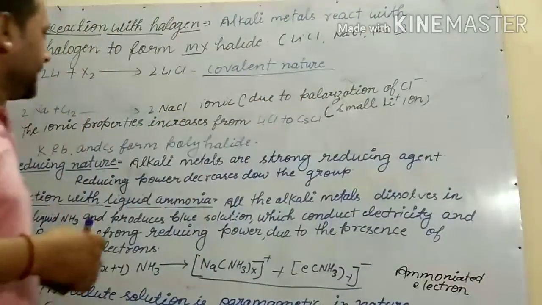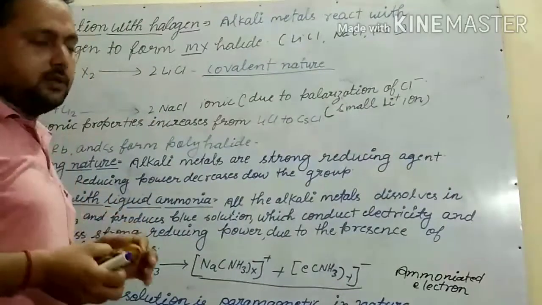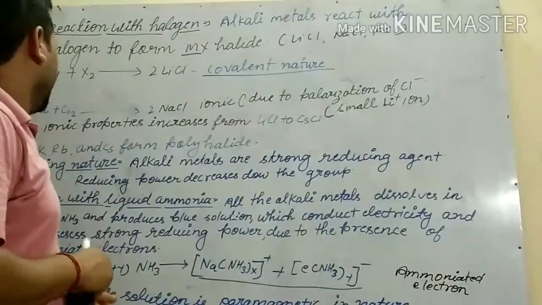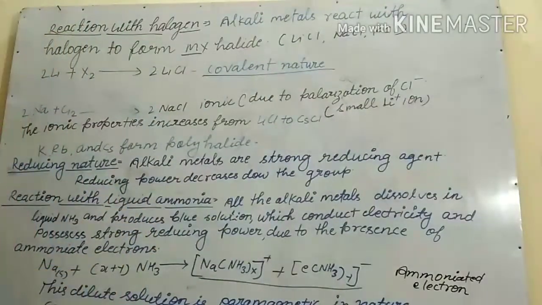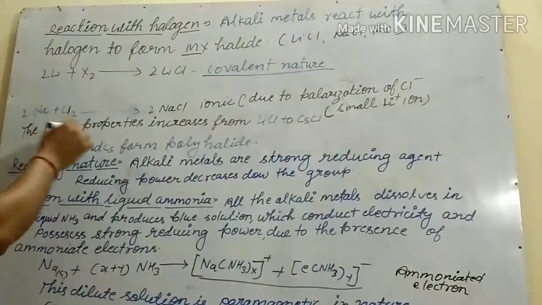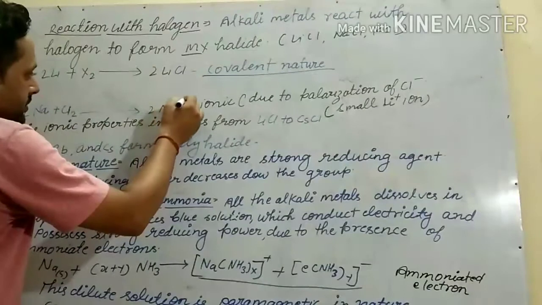LiCl has some covalent character, and the other halides are ionic in nature. 2Na plus Cl2 forms 2NaCl. It is an ionic compound.